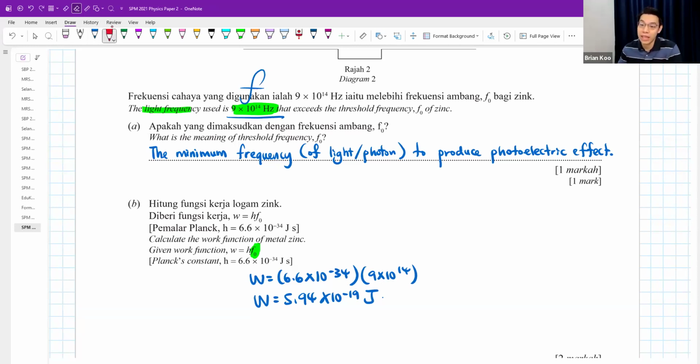Normally, this is called F, not F0. Which is why I would say this question has an error. There is a question error. They gave the wrong frequency.